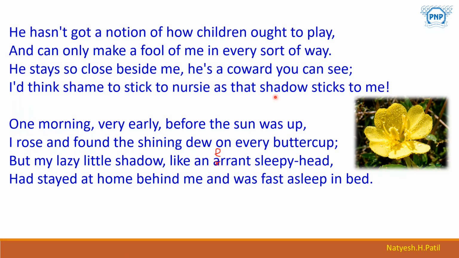So, what did he find when he woke up in the morning? The morning is beautiful and dewy, which you can see here. The dewdrops are there on the buttercup flower petals. You can see the dew on every leaf as the sun is on the horizon. There is not much light around the boy. Thus, the shadow is not present.